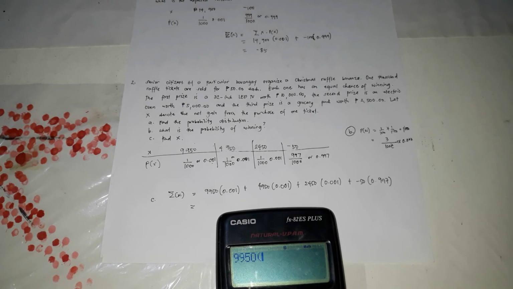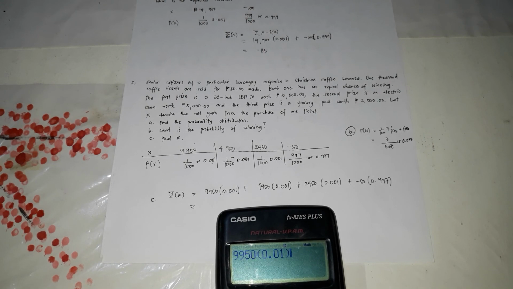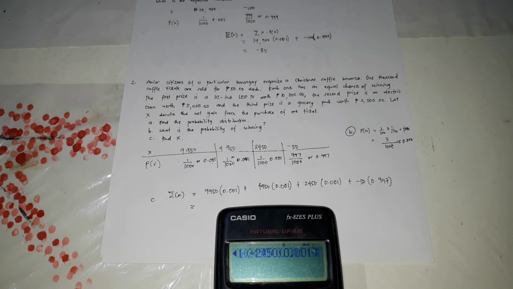9,950 times 0.001 plus 4,950 times 0.001 plus 2,450 times 0.001 plus negative 50 times 0.997.